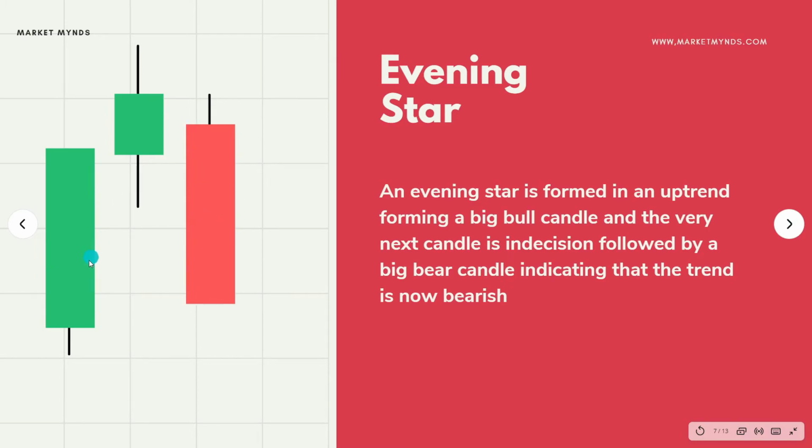So this is main. See here, first it gives a bullish trend, followed by an indecision candle, then a bearish trend follows and the market falls. An evening star is formed in an uptrend, forming a big bull candle, and the very next candle is an indecision candle followed by a big bear candle, indicating that the trend is now bearish. Simple, guys, do not confuse. Bulls tried to take the market as much as possible. Here bears tried to enter the market. Bulls and bears both fought the market. At last here, you know who won. Bears won the market, bulls gave up, and now the trend is completely in the hands of bears and they're taking the market downwards.